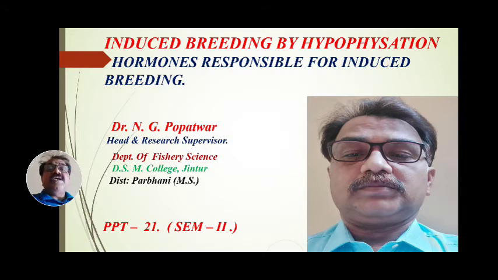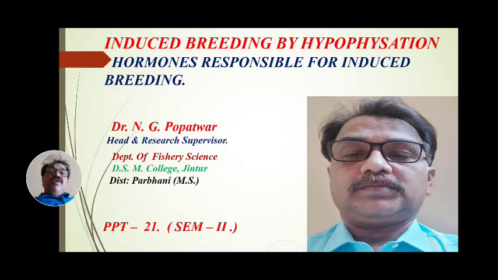With the help of this technique, we can produce the required quantity of eggs and the desired quality of seed. If we require only Katla, we can produce only Katla seed. If we require only Mrigal, we can produce only Mrigal seed. But in the natural manner, such a facility is not found, because there is a mixing of seed, Katla, Mrigal and Labeo. When we adopt induced breeding by hypophysation, we can produce 100% pure quality seed within a short period.